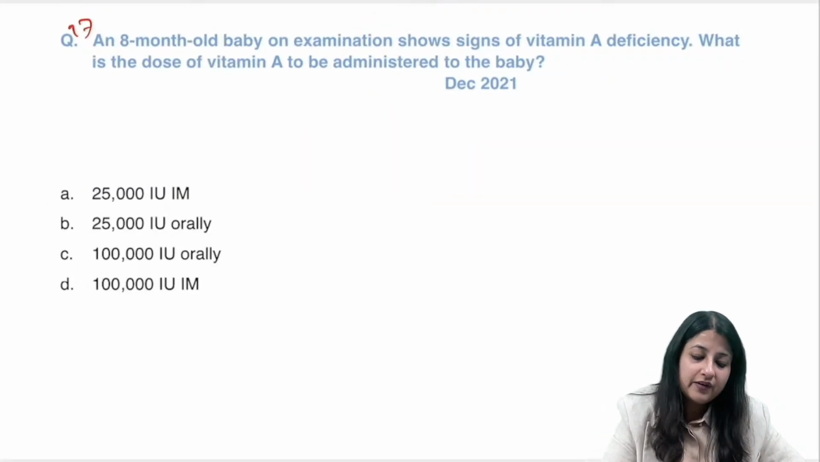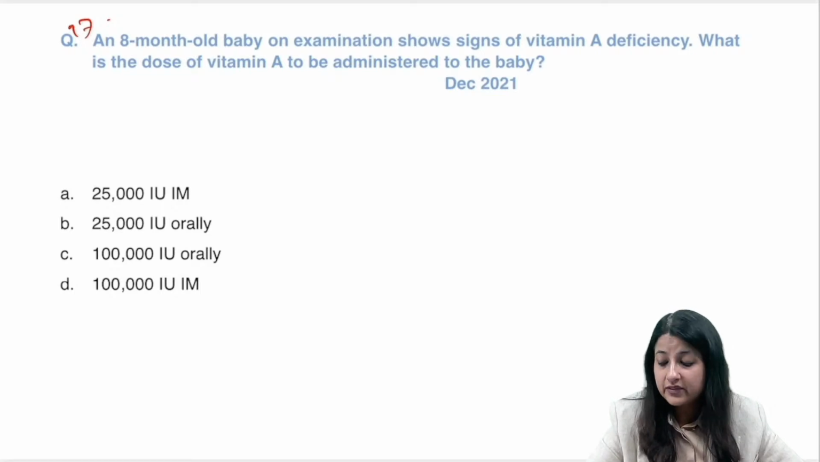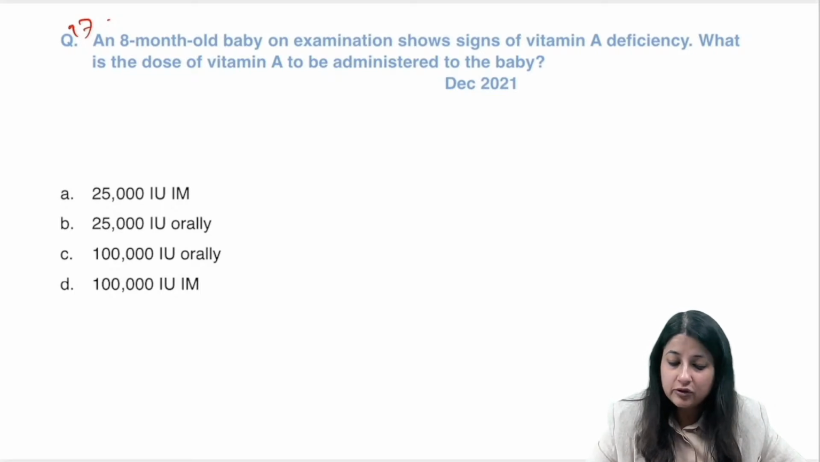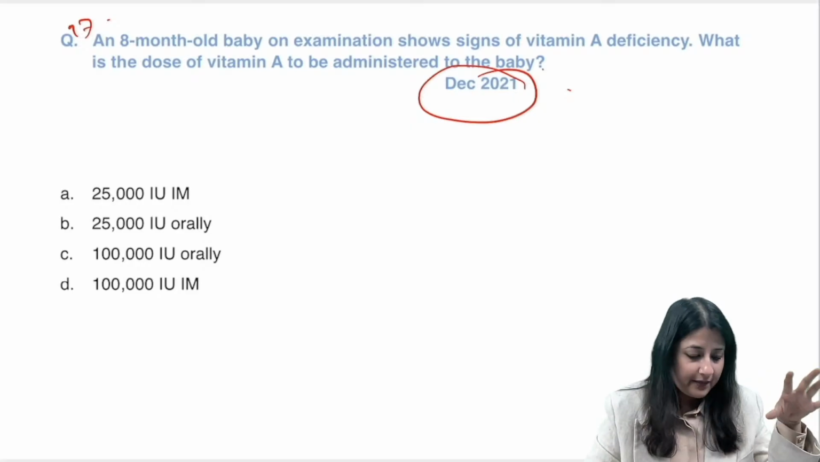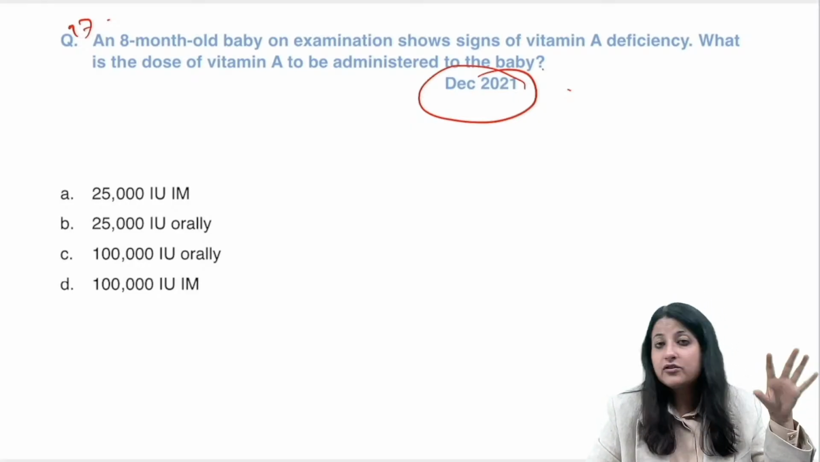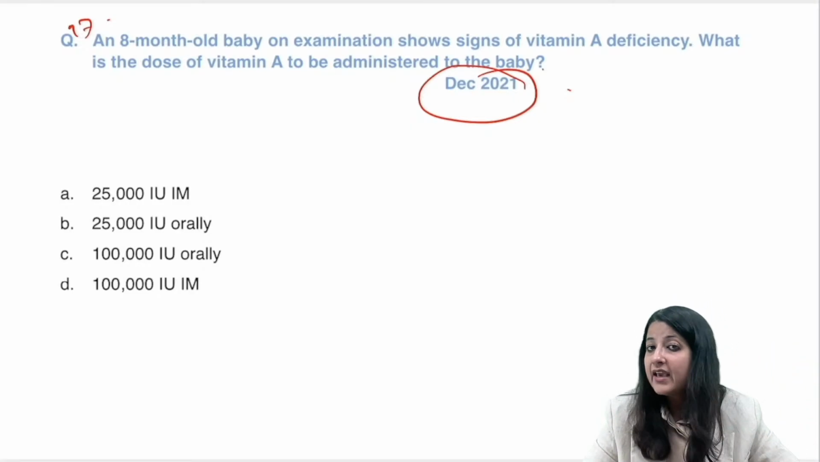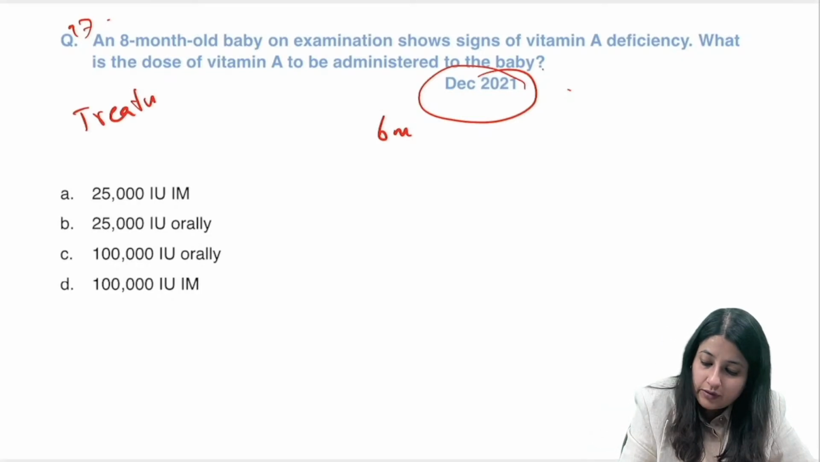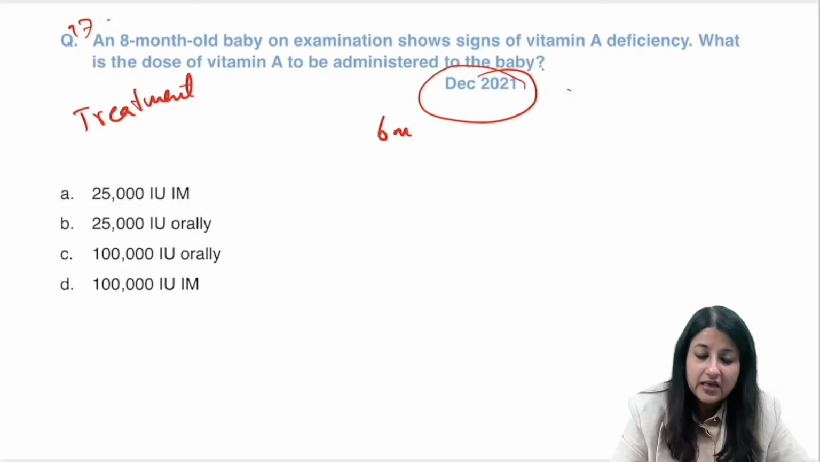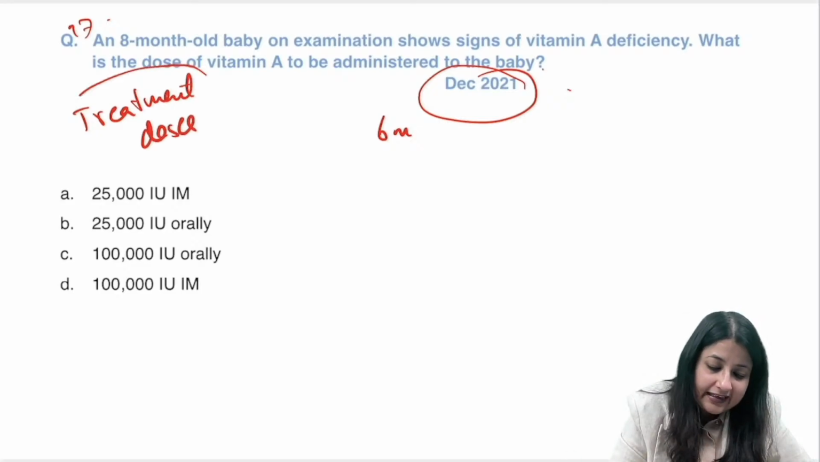More important over here are the preventive and treatment doses. कल भी हमने ये क्वेश्चन किया था. चलो बताओ. An 8-month-old baby on examination shows signs of vitamin A deficiency. What is the dose to be administered? December 2021. मतलब विटामिन ए डेफिशिएंसी बच्चे को है, तो आप क्या करोगे? Here I am asking you not about the preventive dose, I am asking you about the treatment doses.